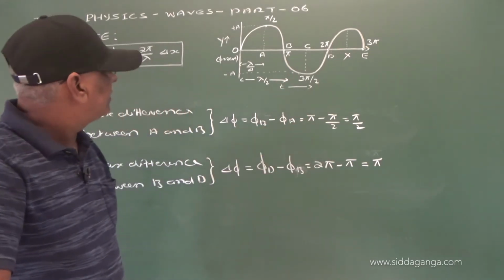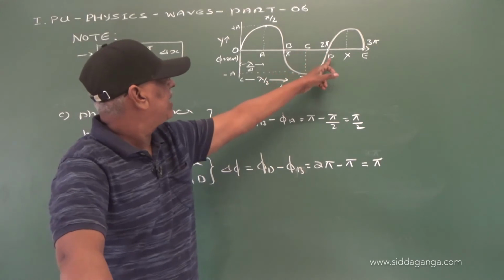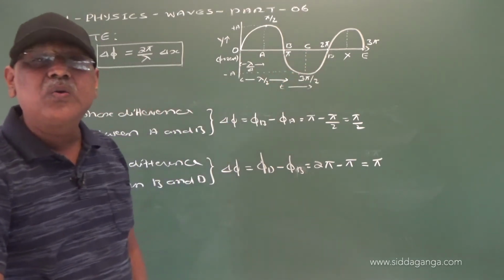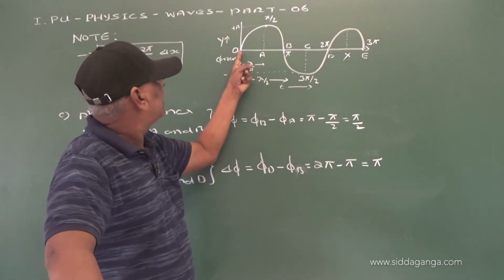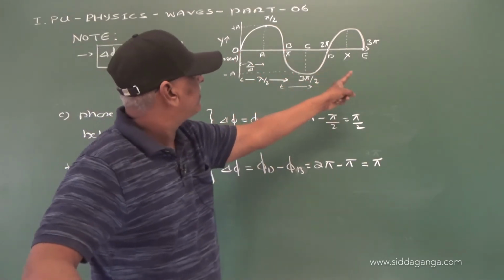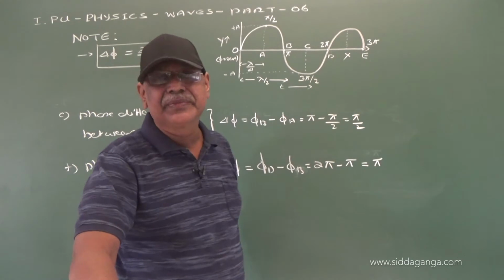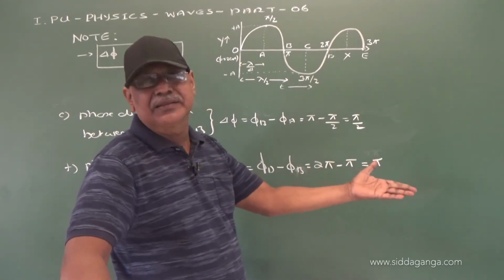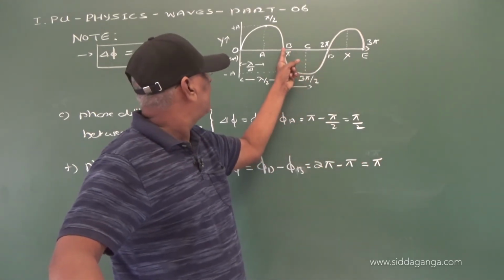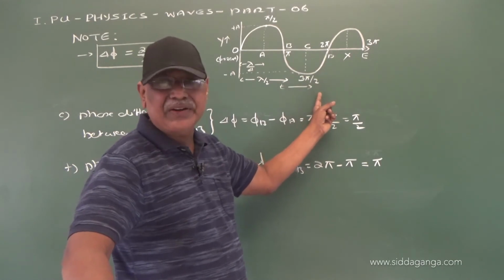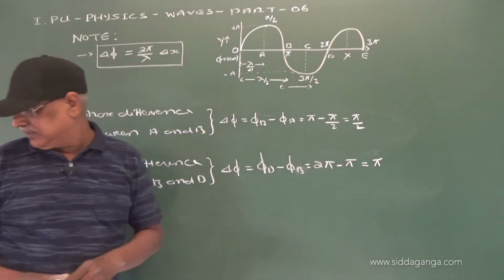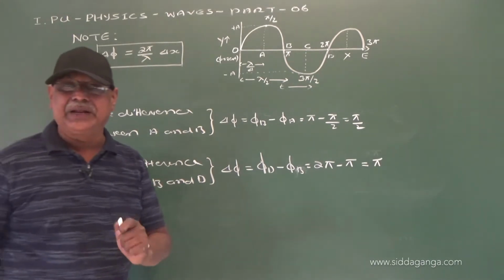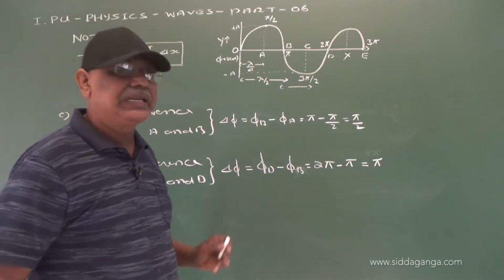So again the particles B and D are out of phase. What about the particles B and E? They are in phase. The next moment the particle B tends to move in negative direction, E also tends to move in negative direction. So is that clear?